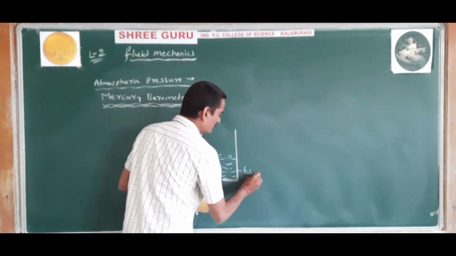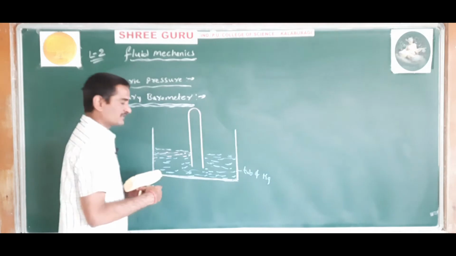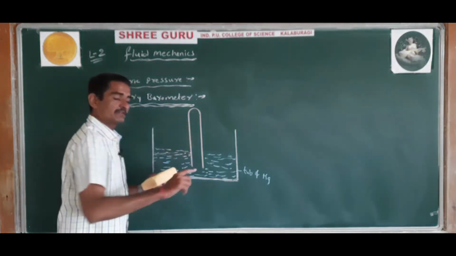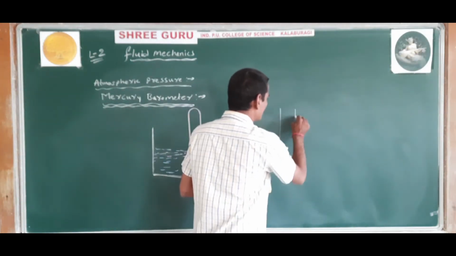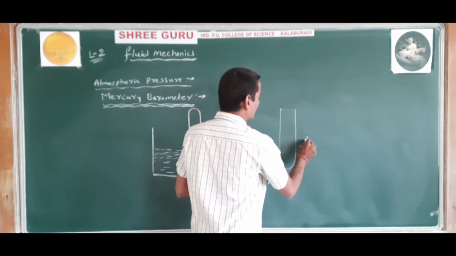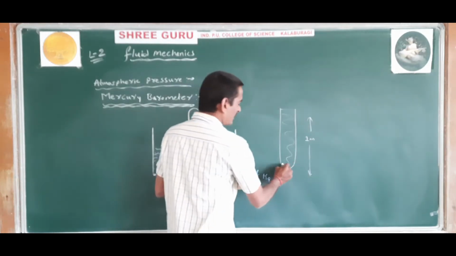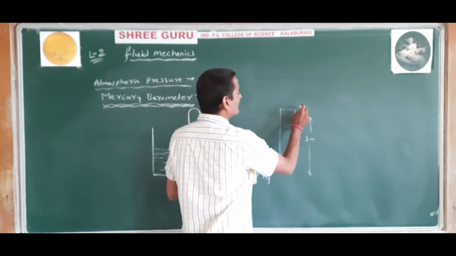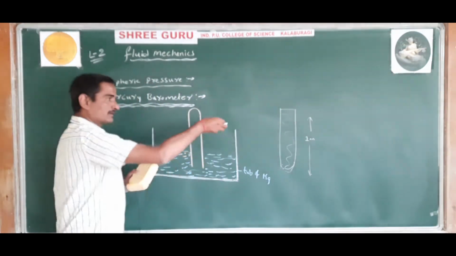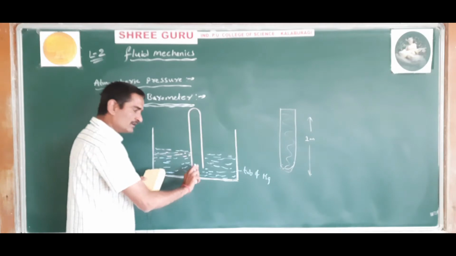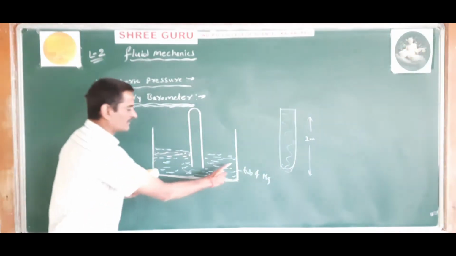This is a tub of mercury. The glass tube, already completely filled with mercury to its 1 meter length, has one end that we close with the thumb, and then we invert it. We keep the glass tube in an inverted position in a container of mercury. Here is once again mercury.